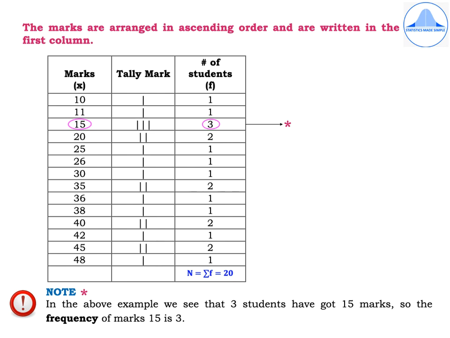So capital N always stands for the total frequency, or it stands for summation f. This is a very important point to keep in mind. So in the above example, we see that 3 students have got 15 marks. So the frequency of marks 15 is 3.